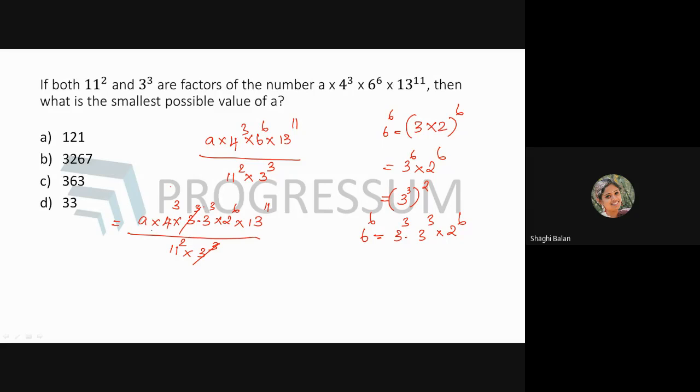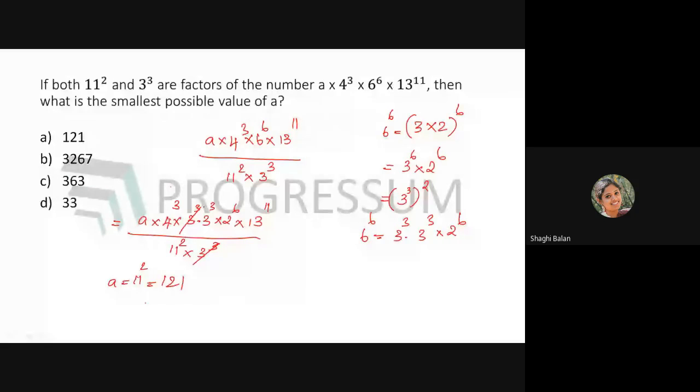Now if the entire numerator is to be divided by 11 square, what is the only possibility? a should have the value 11 square. Only then can you cancel it out. So the smallest possible value of a is 11 square, which is equal to 121.